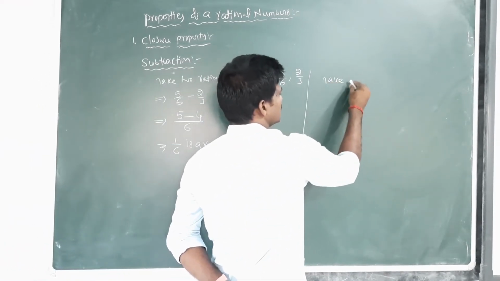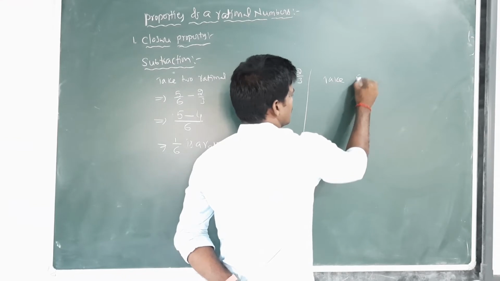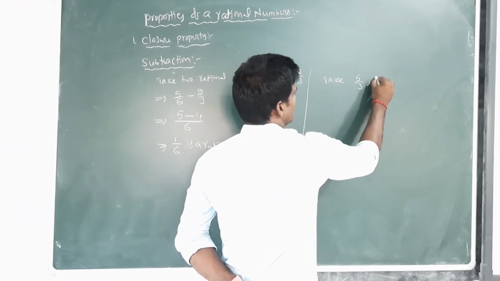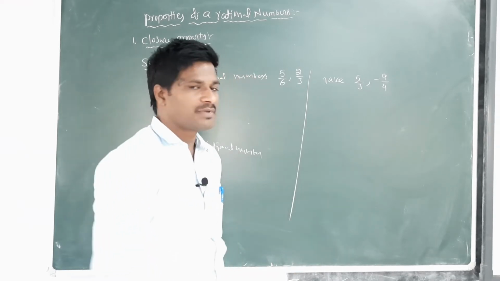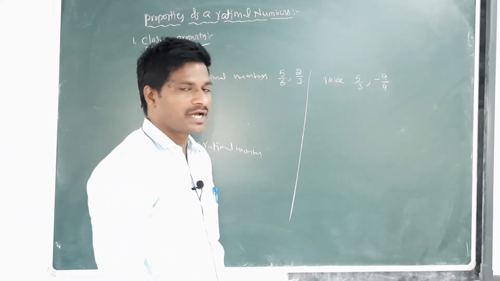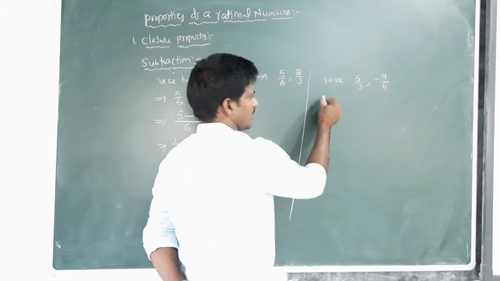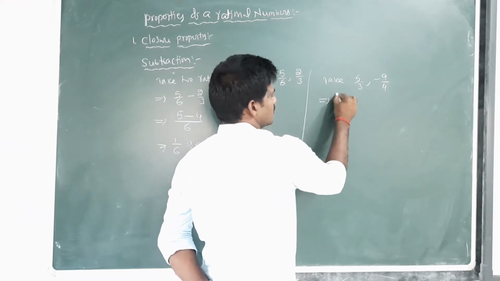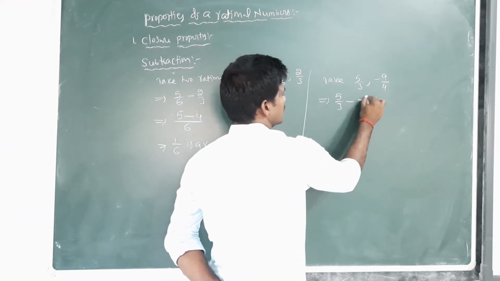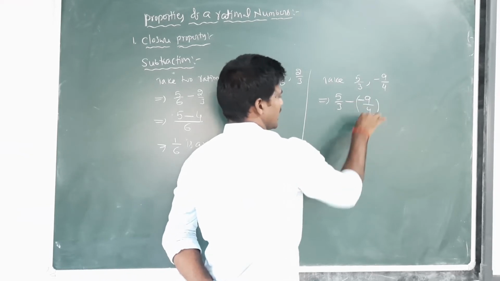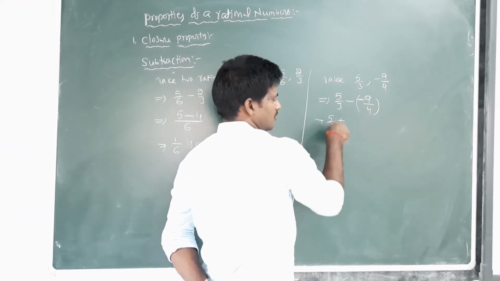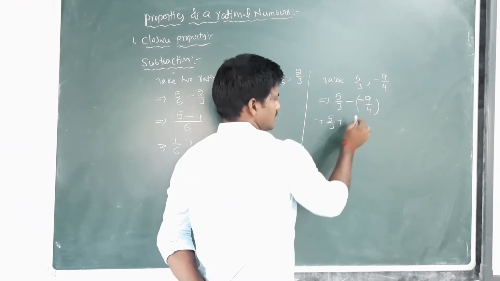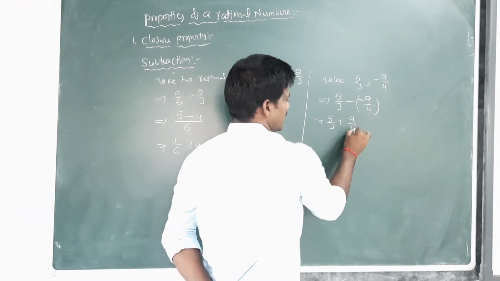Another example, take two rational numbers 5 by 3 comma minus 9 by 4. That equals 5 by 3 minus of minus 9 by 4. Minus of minus becomes plus 9 by 4.